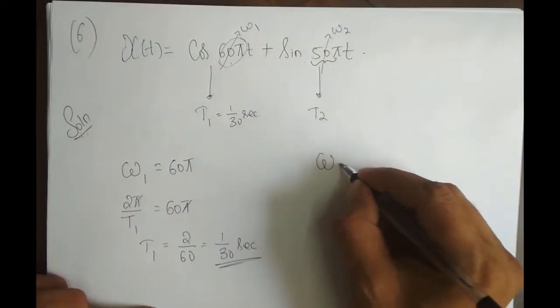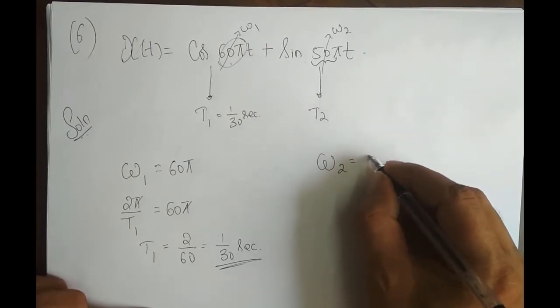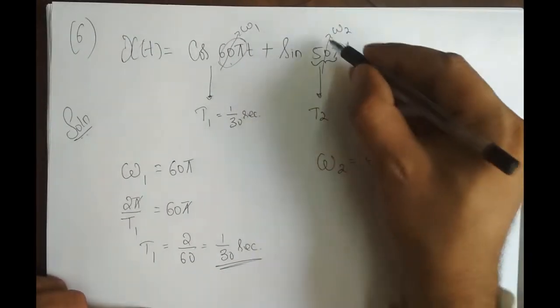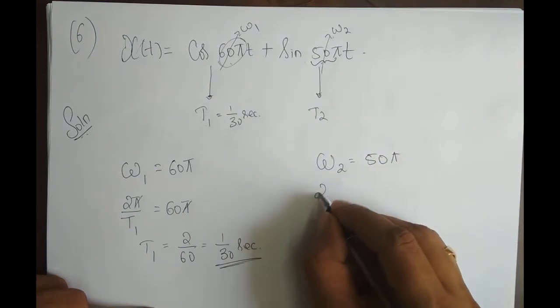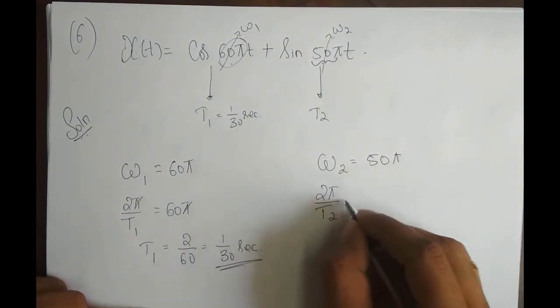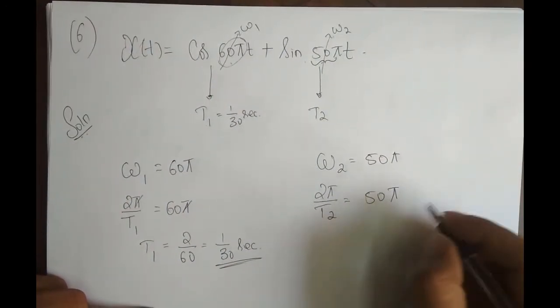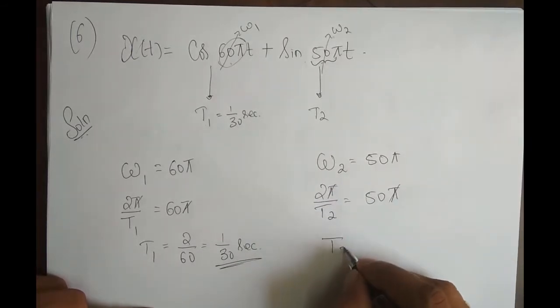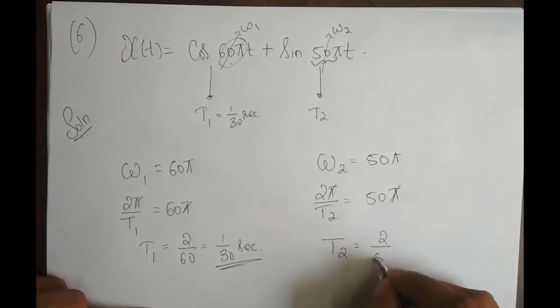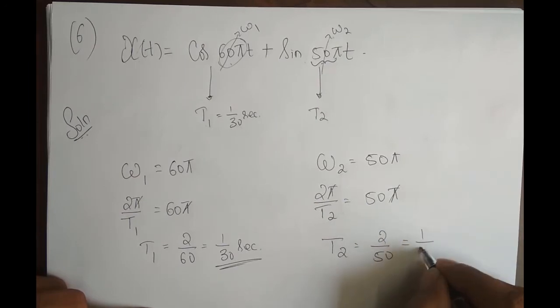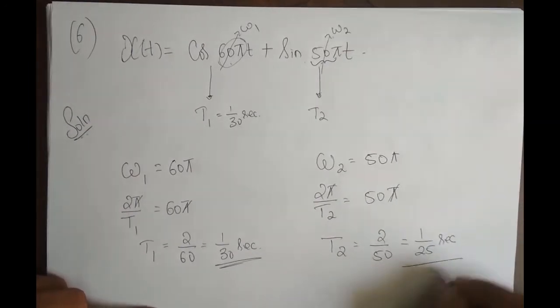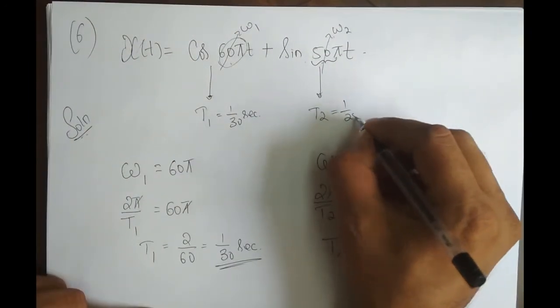Similarly, omega 2 is equal to what? 50π, right? Because omega 2 here is 50π. So 2π by t2 is equal to 50π, and π cancels out. If I solve for t2, it is equal to 2 by 50, which is equal to 1 by 25 second. So t2 is 1 by 25 second.